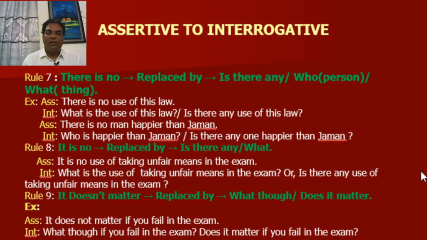Okay, rule number 8: "It is no" is replaced by "is there any" or "what". Assertive: It is no use of taking unfair means in the exam. Interrogative: What is the use of taking unfair means in the exam? Or is there any use of taking unfair means in the exam?